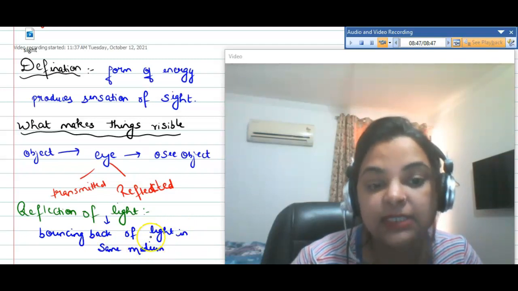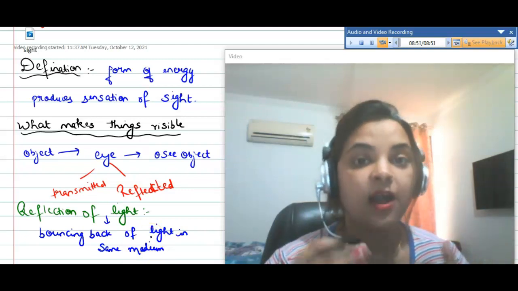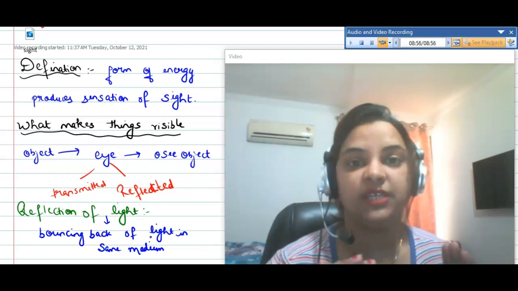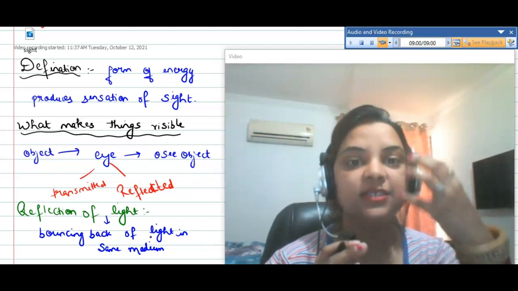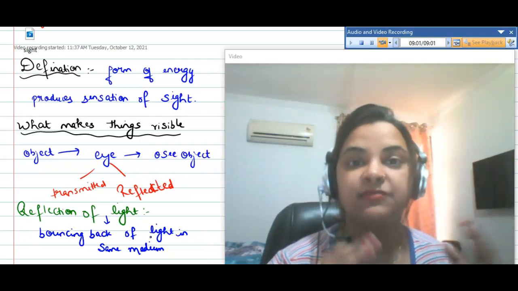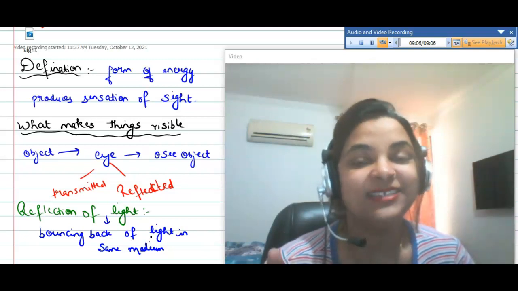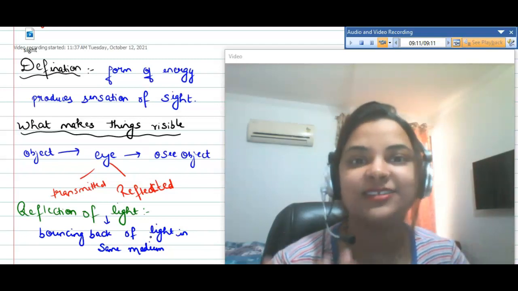When the medium is the same and the light reflects back or comes back after striking a surface, that is known as reflection of light. Then after striking, it enters into our eye, and that makes things visible to us, to our sense organ, that is the eye.